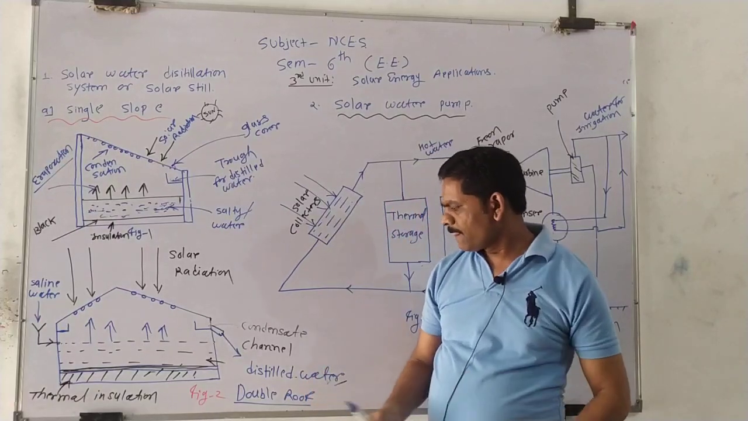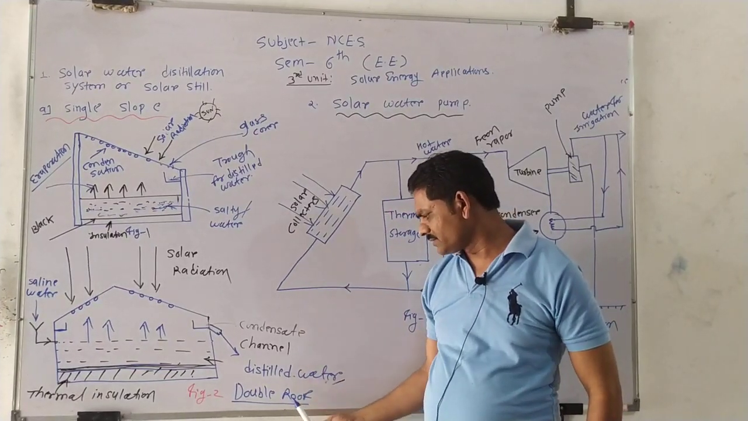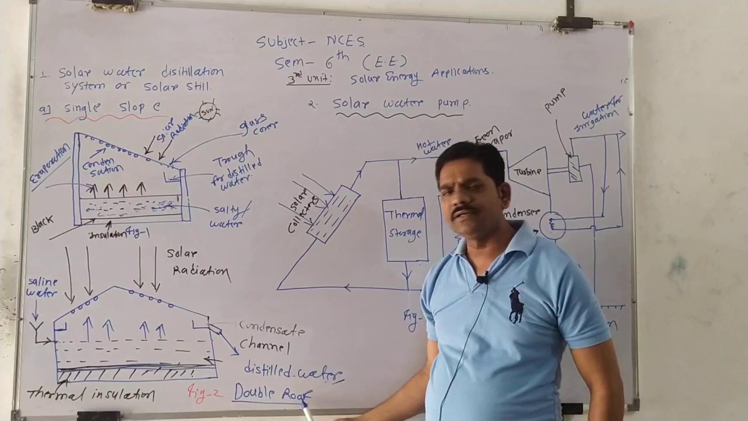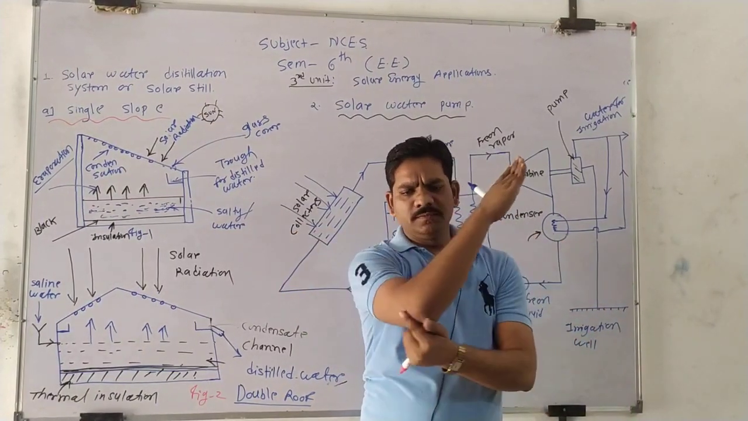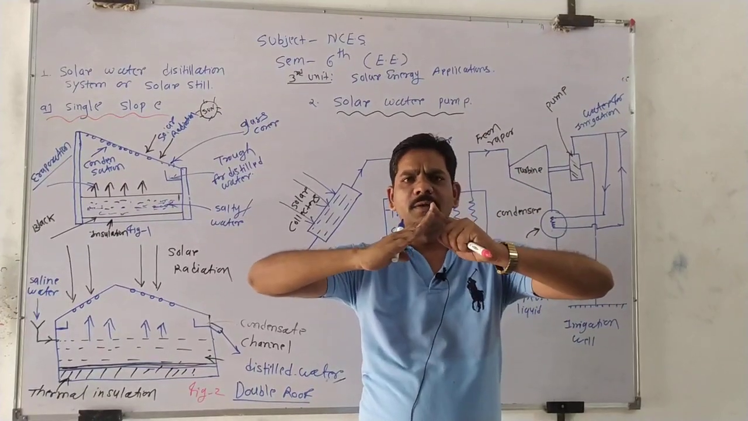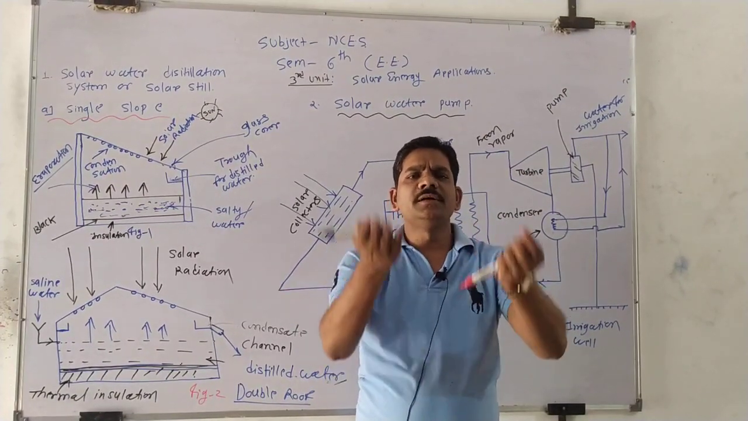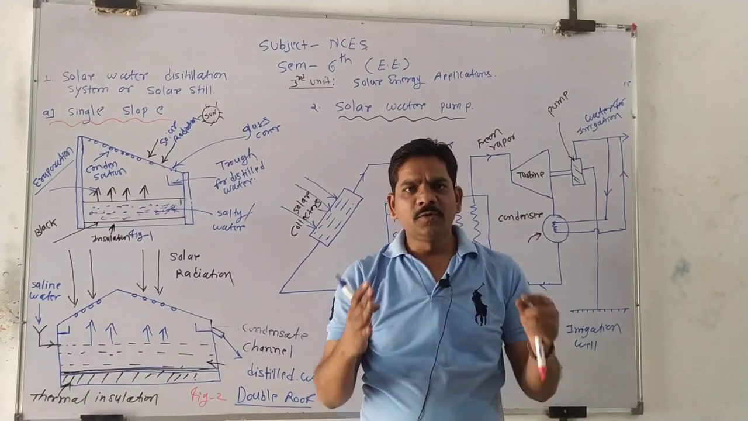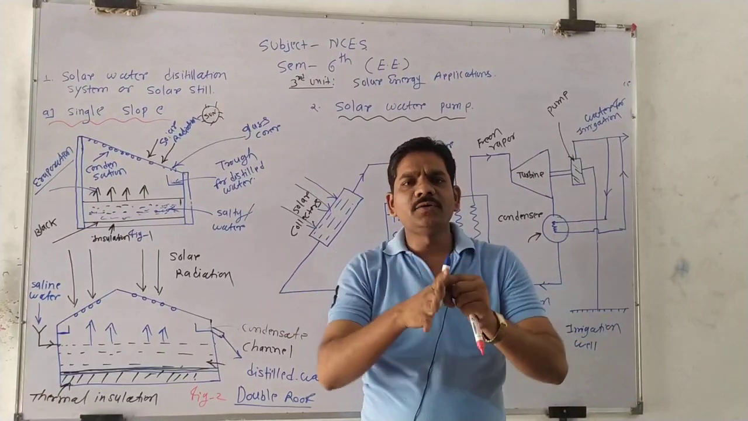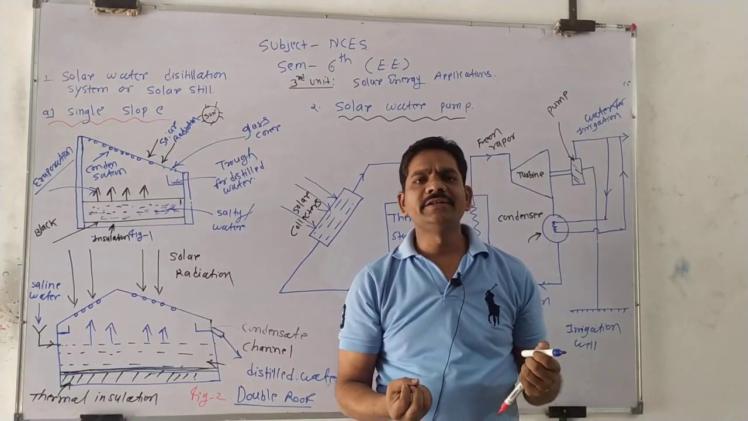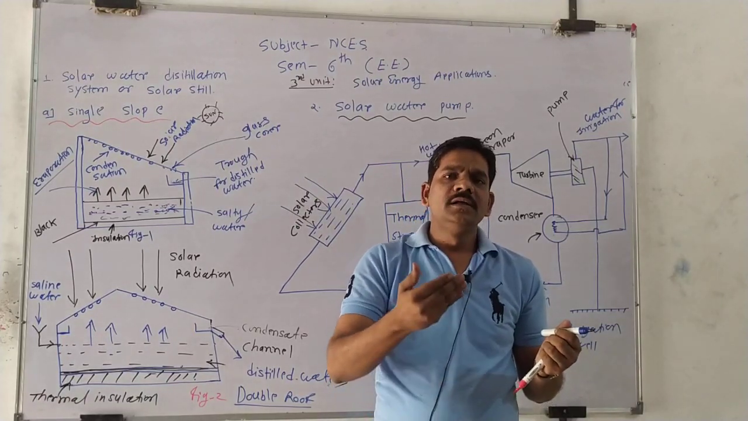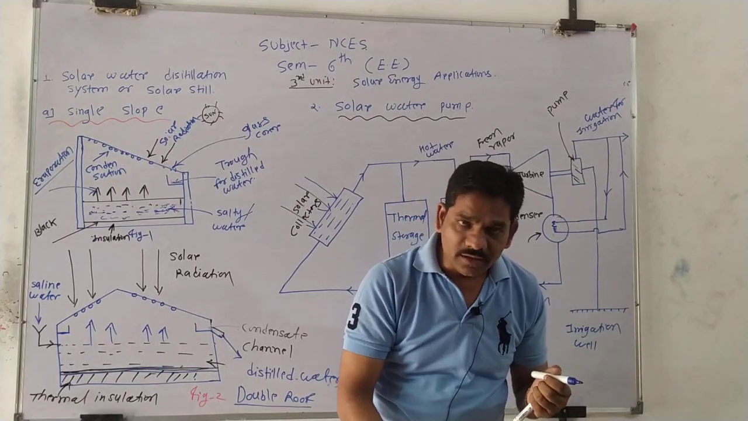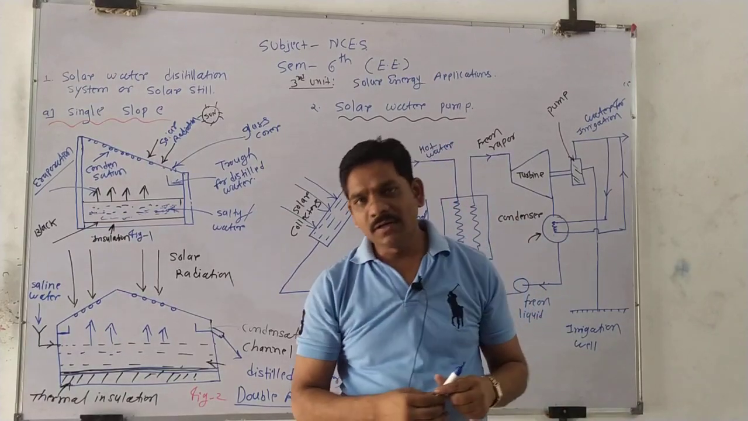Now another one, we have the water distillation with a double roof. Double roof means it has two roofs. In the previous one, it had a single roof. So double roof means increased efficiency, right? Because we get the maximum area to absorb the solar radiation, and we can very quickly convert the saline water into pure water.